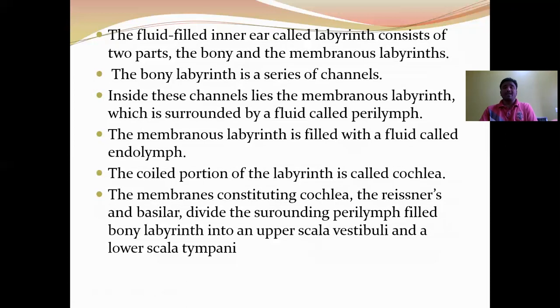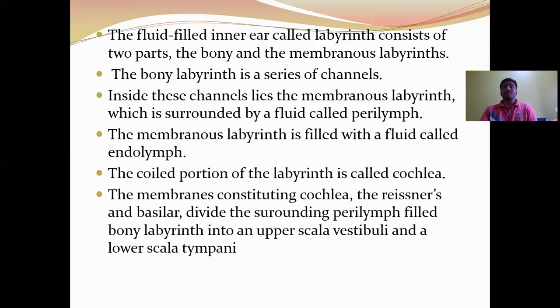The fluid-filled inner ear, called the labyrinth, consists of two parts: the bony labyrinth and the membranous labyrinth. The bony labyrinth is a series of channels filled with perilymph. Inside these channels lies the membranous labyrinth, which is surrounded by the fluid called perilymph. The bony labyrinth is filled with perilymph, whereas the membranous labyrinth is filled with endolymph.